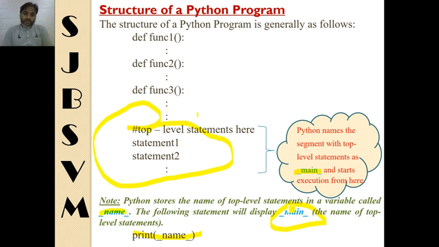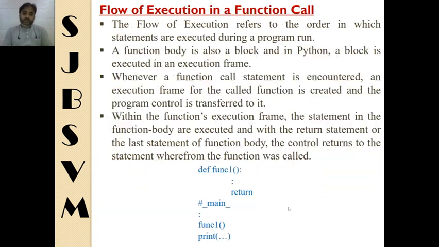So now I think it is clear to all of you that all the function definitions will occur at the very beginning of our program, followed by the main segment. Now let us move further. Flow of execution in a function call. Whenever a function is called, how the flow of execution is transferred, we will see here.